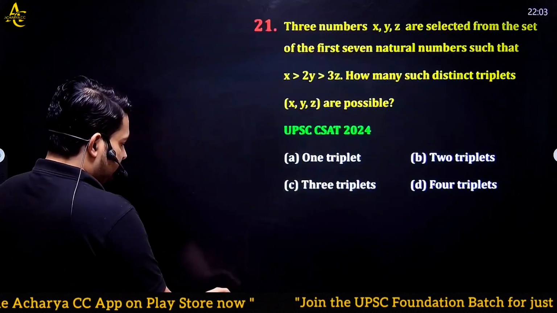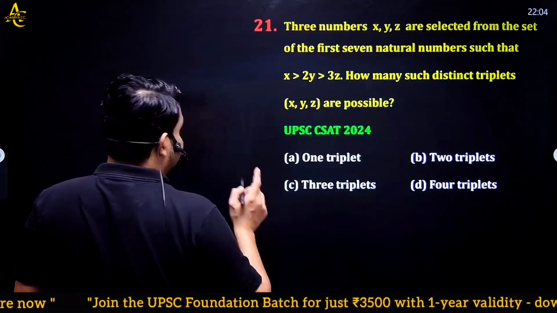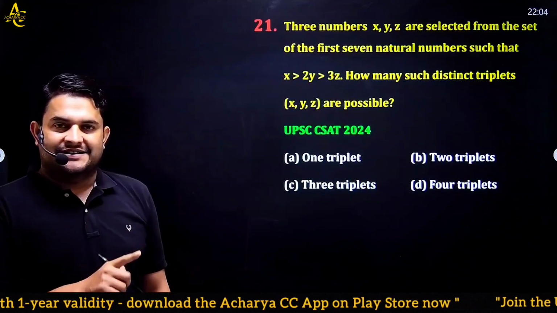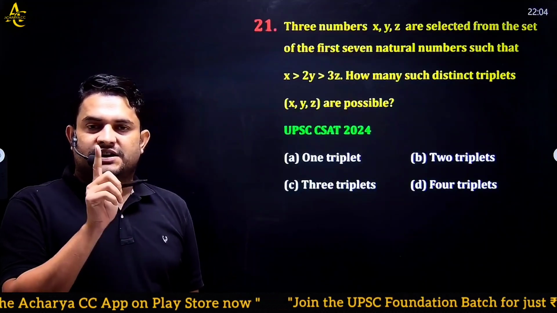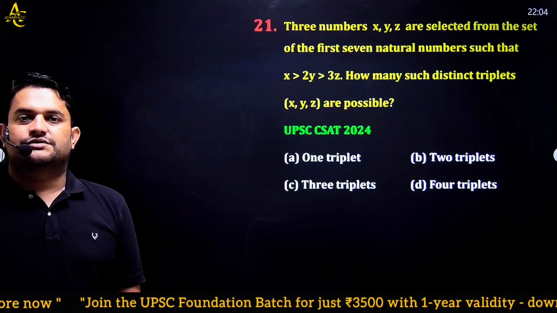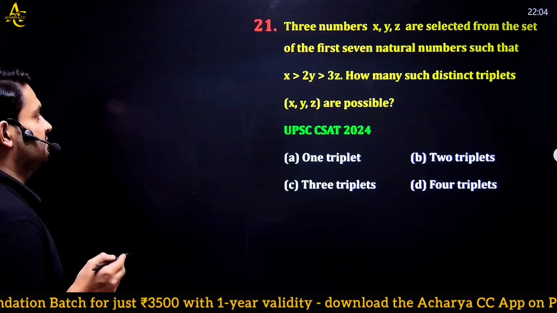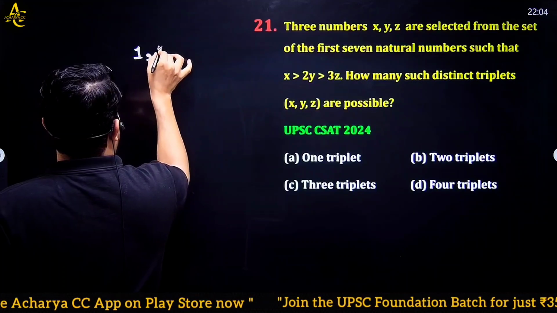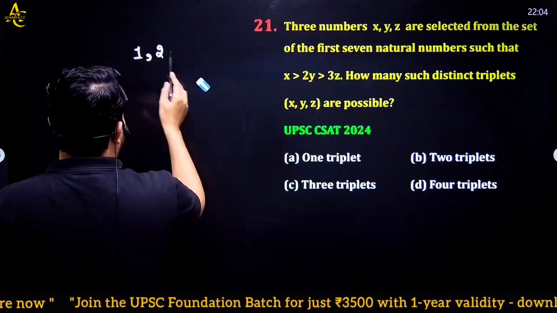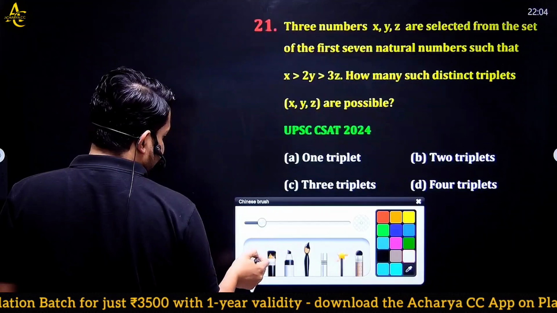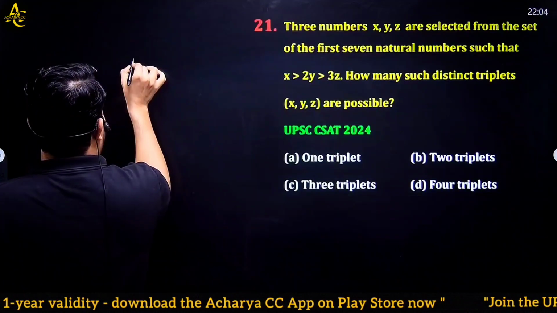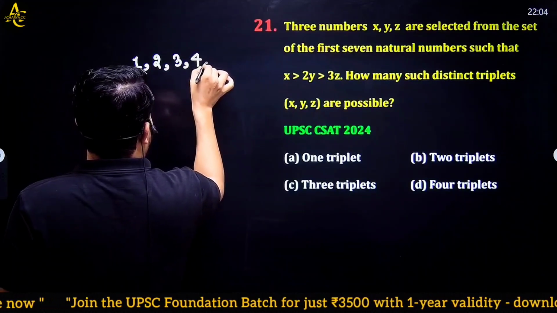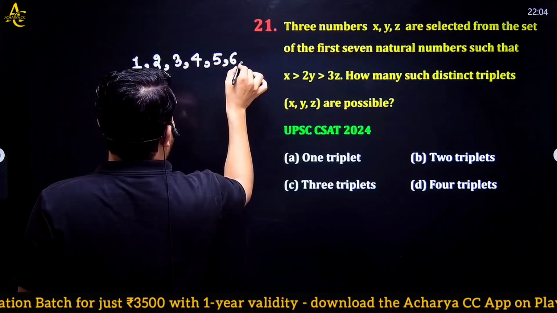In the question, it is clearly mentioned that we have the first seven natural numbers. In our yesterday class I told you that natural numbers start with 1, then 2, then 3, and go to n. And what is n? n is the last number. So we have seven natural numbers: 1, 2, 3, 4, 5, 6, 7.